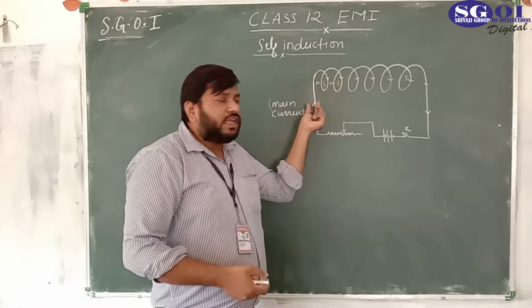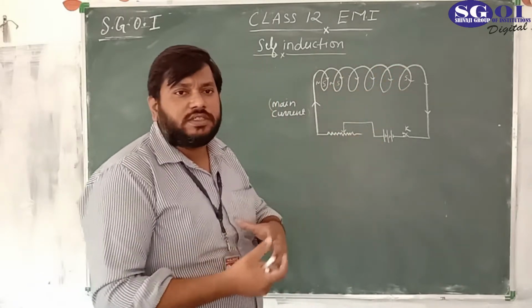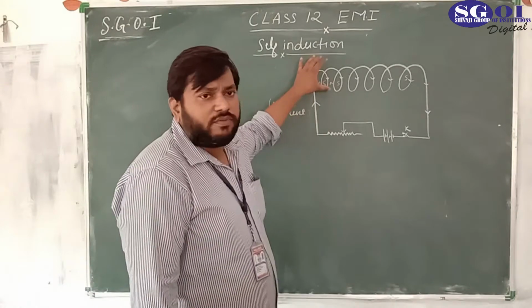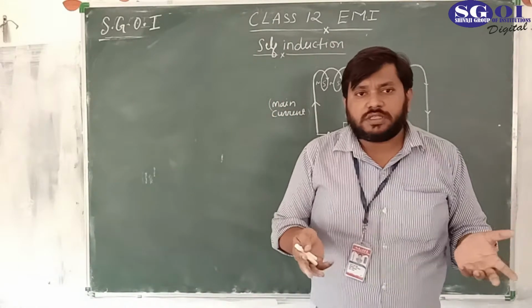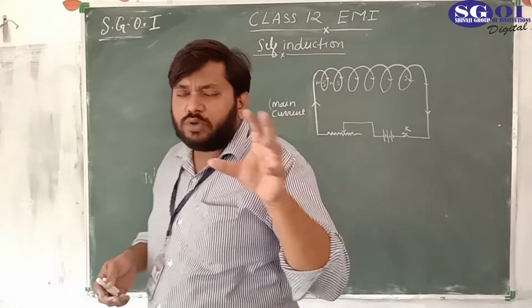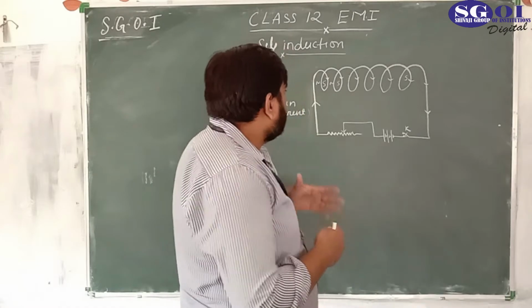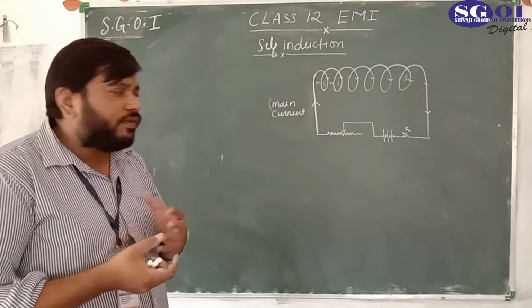If we change the magnitude of the current, obviously the magnetic field magnitude would change, and the number of lines passing through a particular area would either increase or decrease, because the number of lines passing through a particular region denotes the strength of the magnetic field. So if the number of lines changes, obviously the magnetic flux would change.